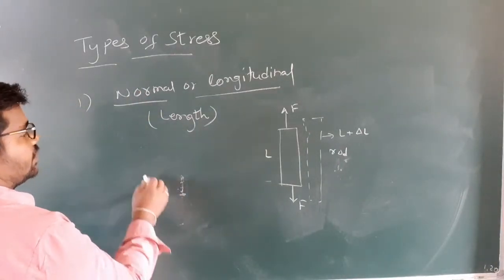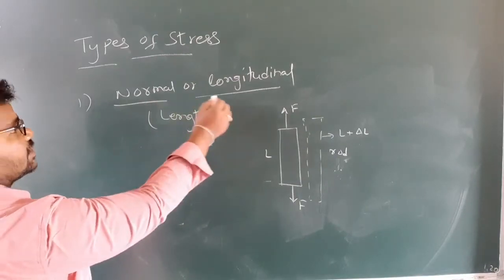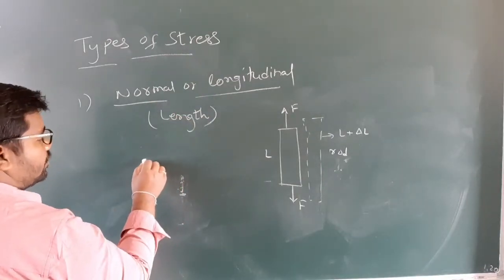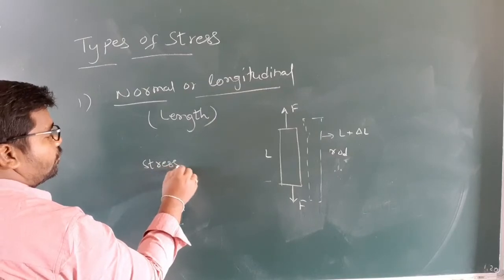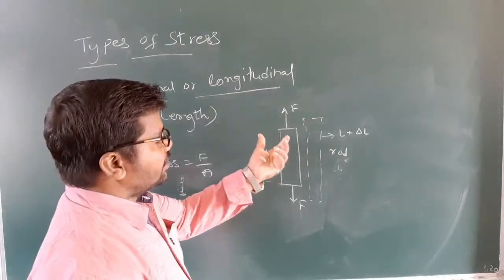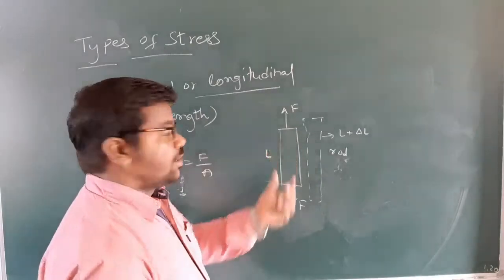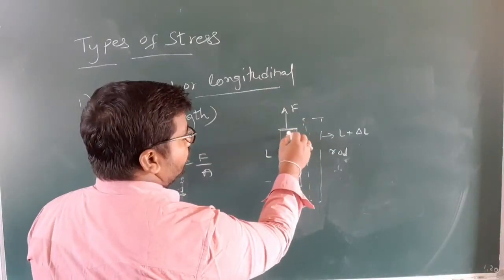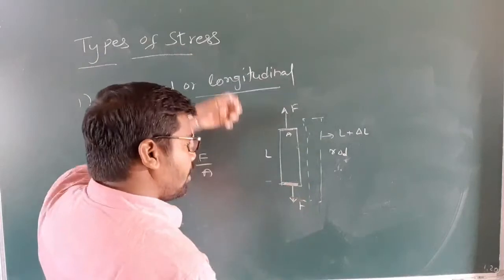Which is defined as normal force per unit area. So normal stress or longitudinal stress, we define as force per unit area. Force acts on different surfaces, up and down.